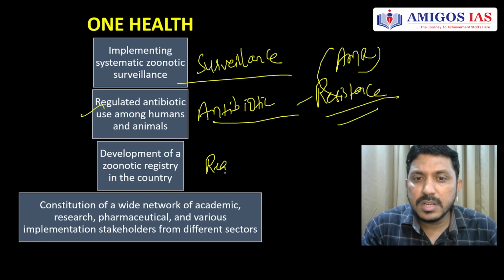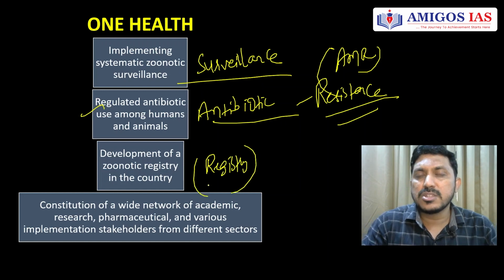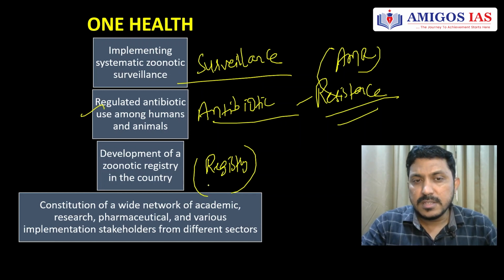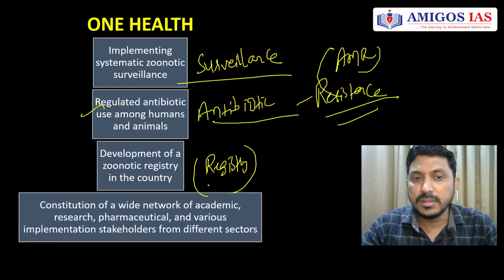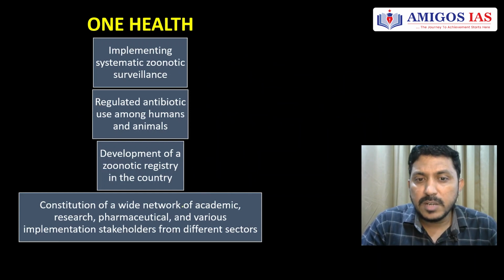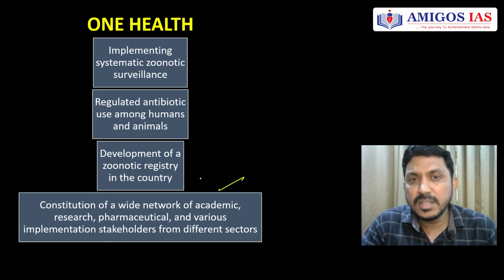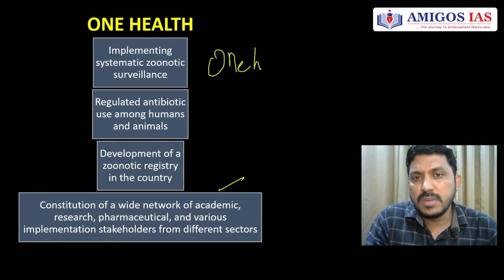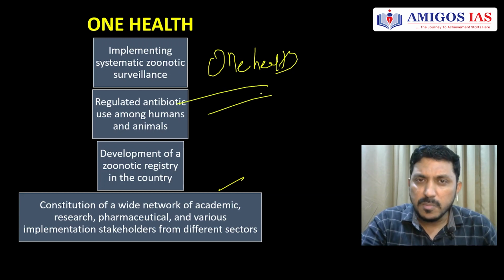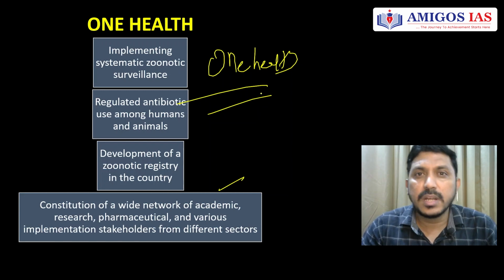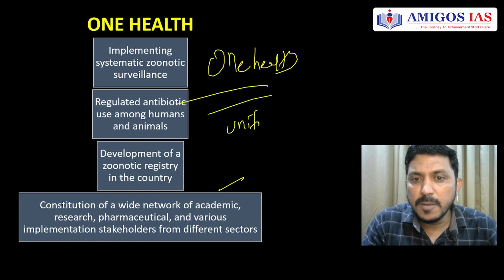Development of a proper registry has to be done. A proper registry has to be maintained. That means we need to always closely monitor the outbreaks of these diseases and also record which zoonotic diseases are spreading, how they are caused, and what the origins behind them are. We need to keep an eye on that as well. And constitution of a wide network of academic, research, pharmaceutical, and various implementation stakeholders from various sectors. It means the One Health approach, which says the health of animals, humans, and the environment are linked together. So this is nothing but a unified approach.